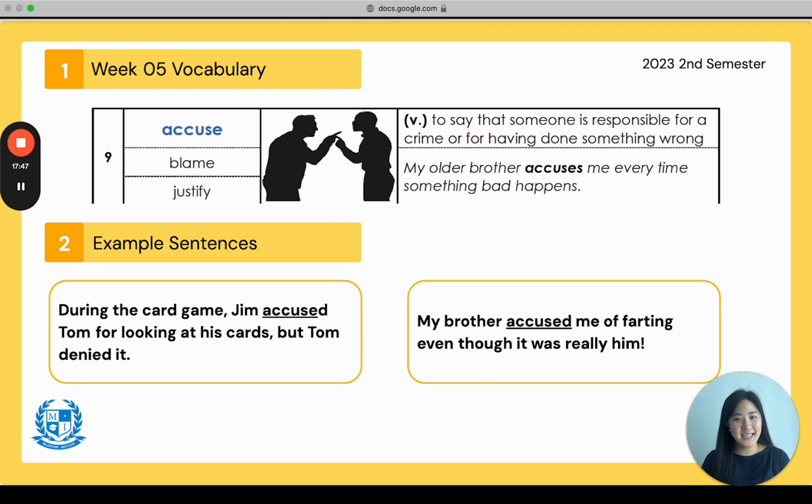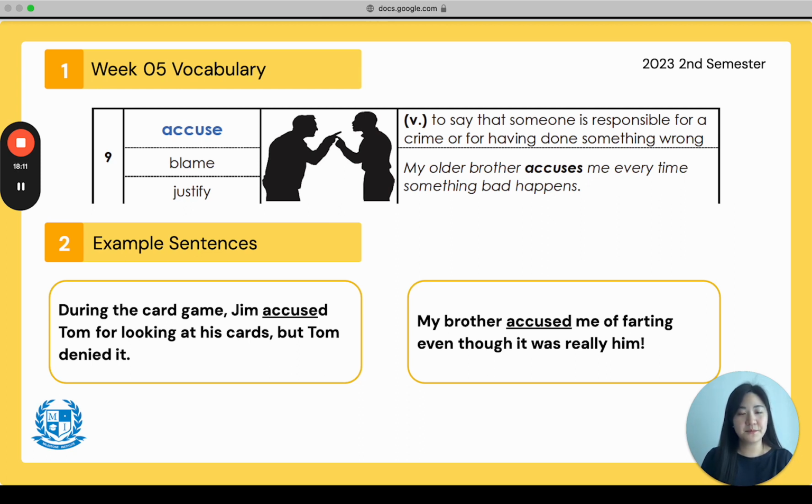Good. Example sentence at the bottom says, during the card game, Jim accused Tom for looking at his cards, but Tom denied it. So Jim was like, hey, you looked at my cards, Tom. Accusing him. But Tom says, no, I didn't. He denied it.